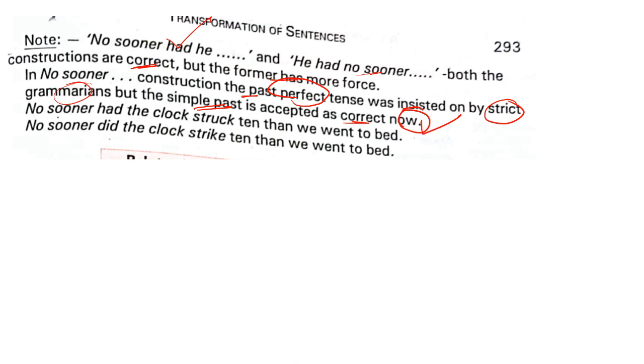Okay, let's see an example. No sooner had the clock struck 10 than we went to bed. No sooner did the clock strike 10. "Had the clock struck", this is the past participle. No sooner did, helping verb, no sooner did the clock strike 10, than we went to bed.